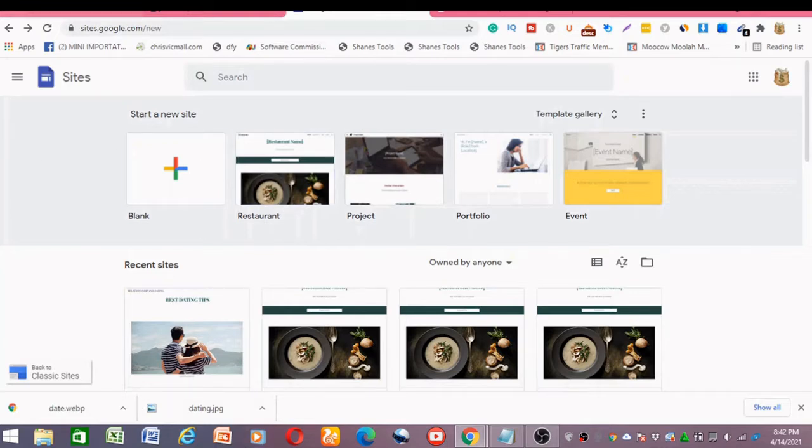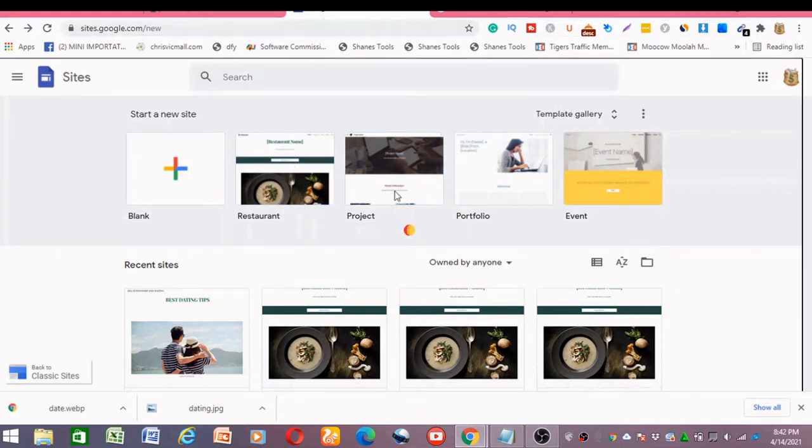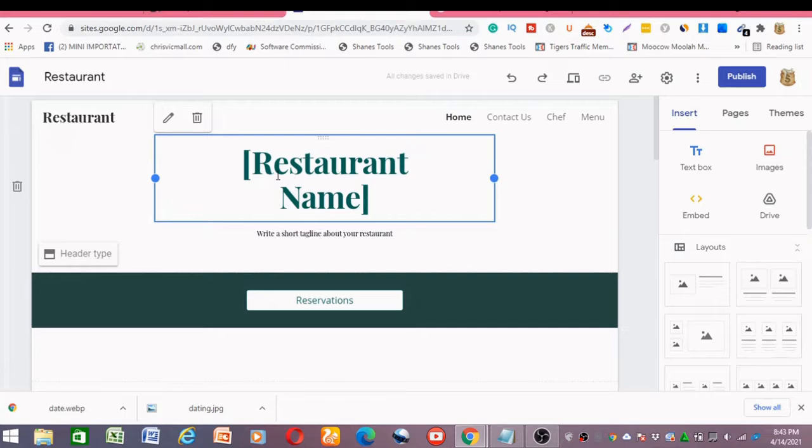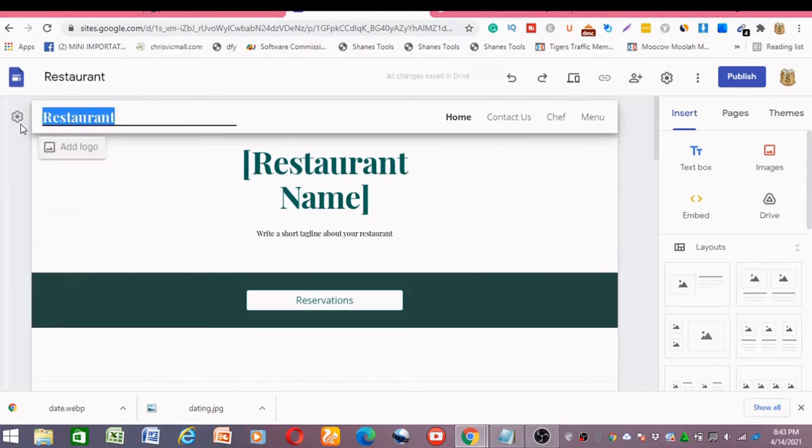All you have to do is type in sites.google.com, and it will bring you to this page. Then you choose any of these free templates. They are all 100% free to use. To choose any of these, we want to choose this restaurant template, and you wait for it to load up. So this is the page. What we want to do here is change all this to our own taste. To change all this, we want to first change this heading here, which is restaurant, I want to change it to dating.